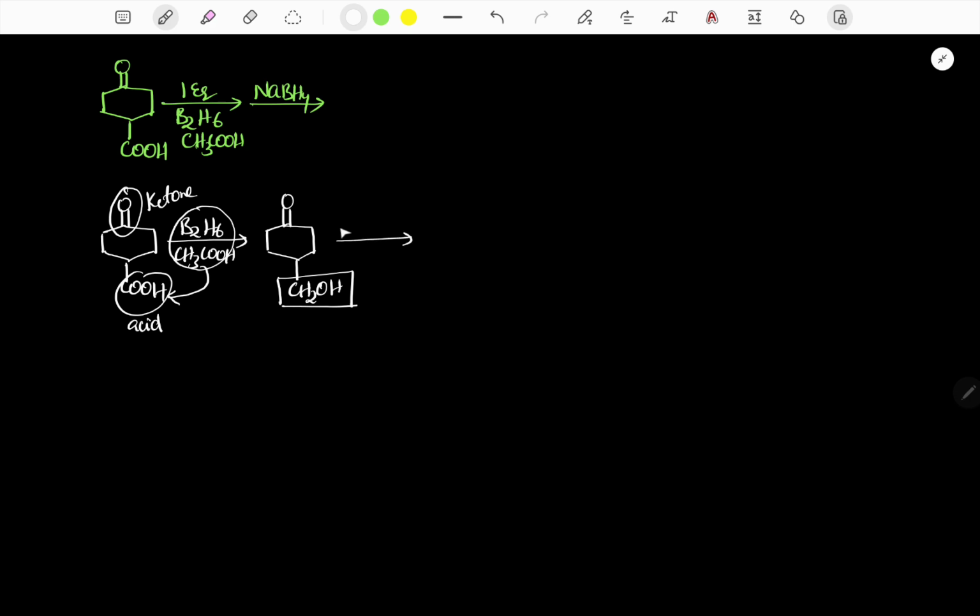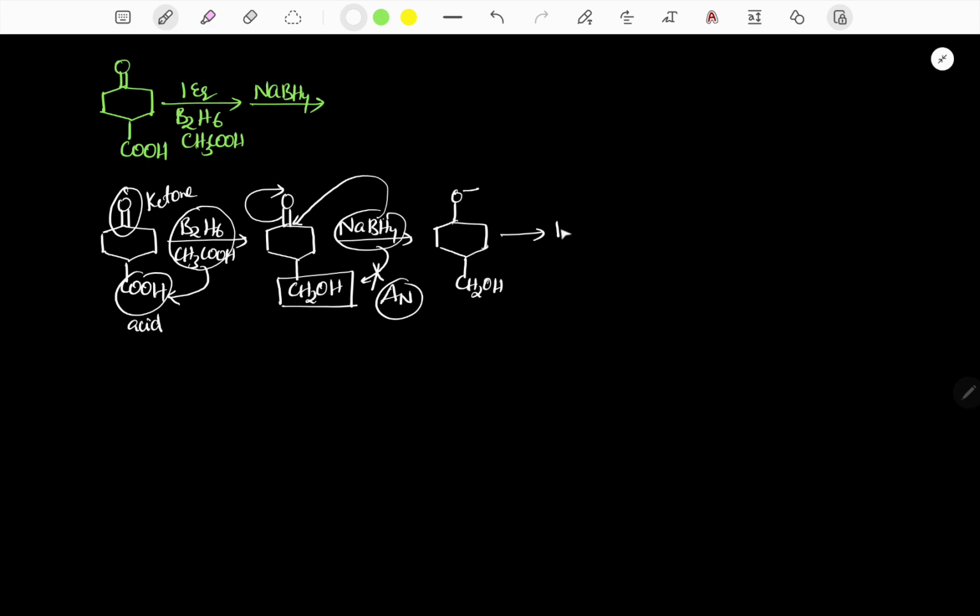Now this product is treated with NaBH4. NaBH4 does not reduce alcohols, but sodium borohydride attacks the ketone, the pi bond is shifted, therefore nucleophilic addition, and the final product is O minus and CH2OH. After acidification, or if acidification is not given, granted, we can take OH and CH2OH.